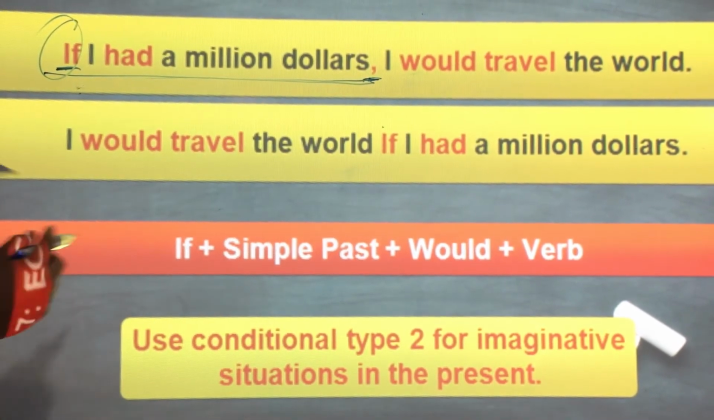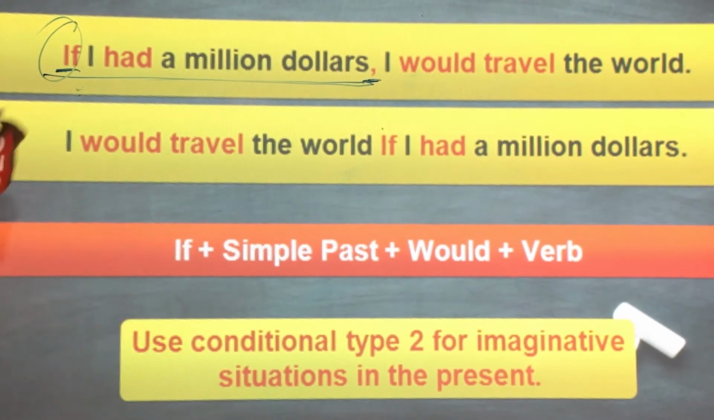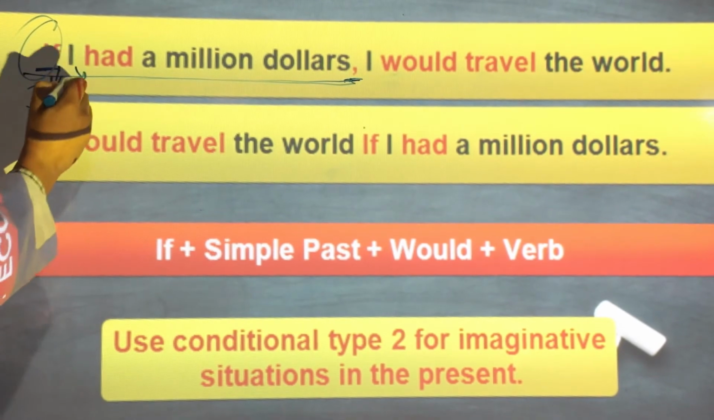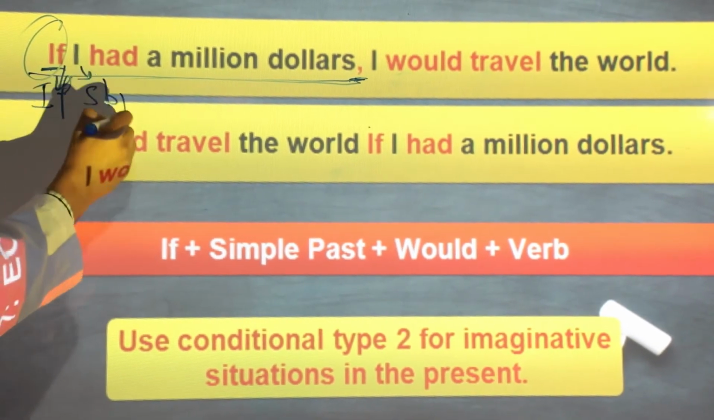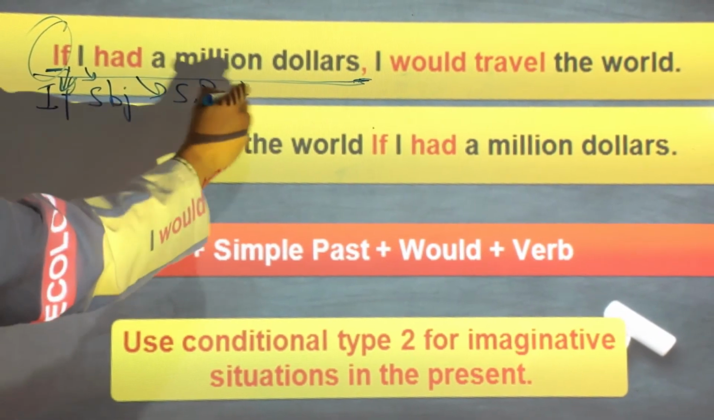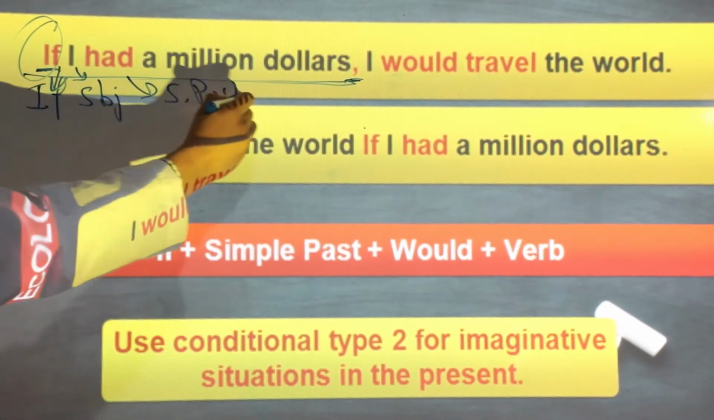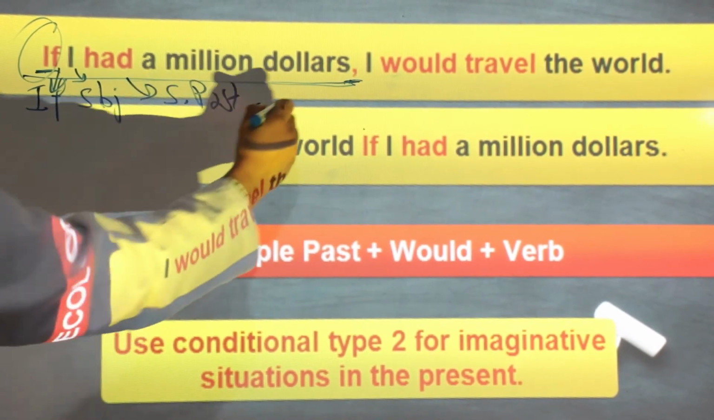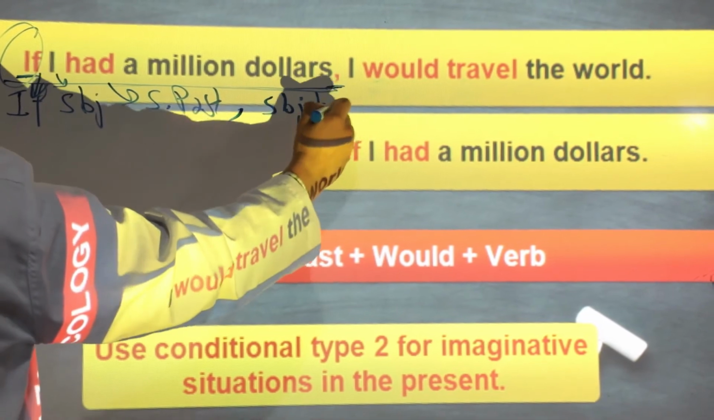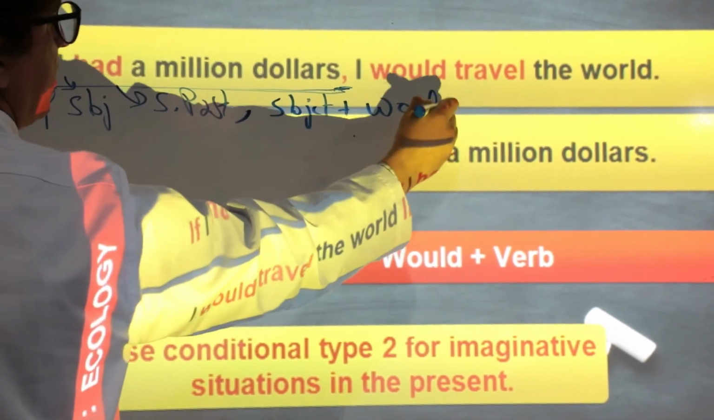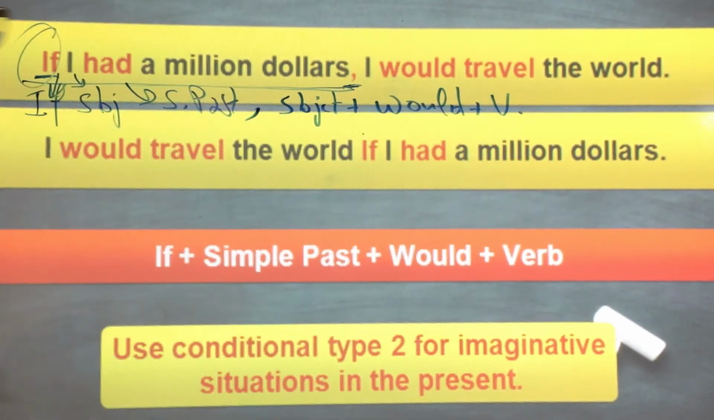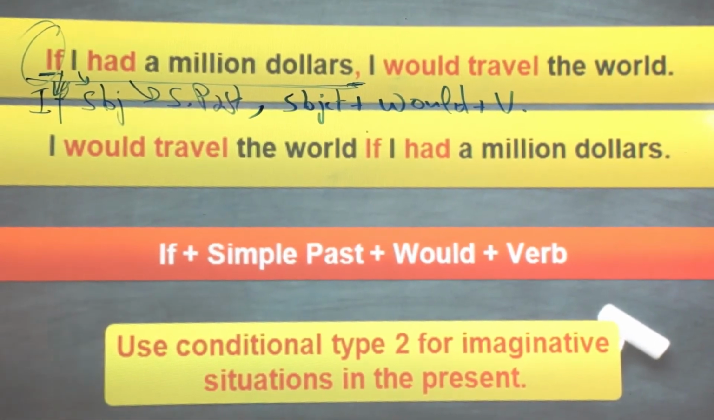So this is the rule. We have if plus subject plus simple past of the given verb, then a comma, subject again, plus would, it's necessary, then plus verb infinitive without to.